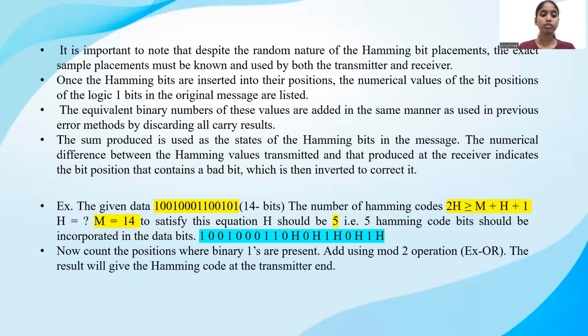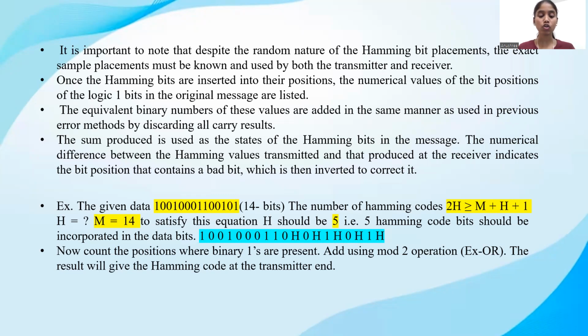Let's understand this with an example. The given data is 100000 10101, that is 14 bits. The number of Hamming bits must satisfy 2^h greater than or equal to m plus h plus 1. We need to determine h, and m is the number of bits in the data transmitted from the source to destination. To satisfy this equation, h must be equal to 5. So 5 Hamming bits should be incorporated into the data from the right-hand side.